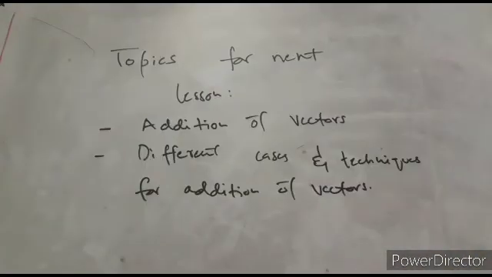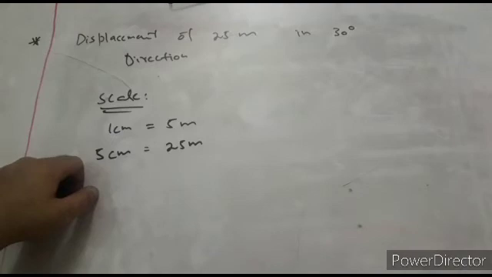Okay students, so that's it for today, and I hope you all are clear now what are scalar quantities and vector quantities and how we represent a vector graphically. What will be the topics for the next lesson? We will learn how to add vectors, like we add scalar quantities, like we add time: 3 minutes and 4 minutes will be equal to 7 minutes. The same way we can use addition for vectors as well, and we will discuss the different cases and techniques for the addition of vectors. Till then, thank you.